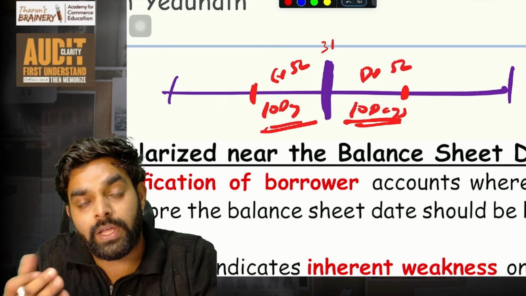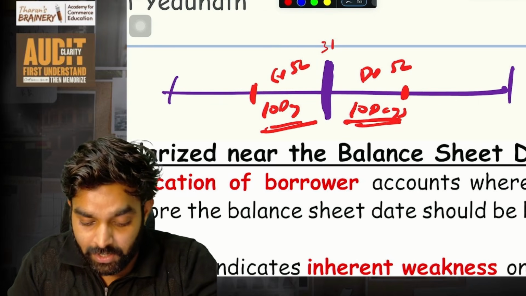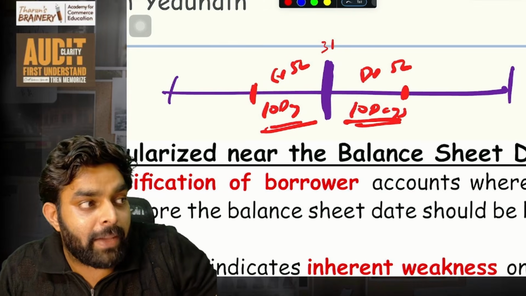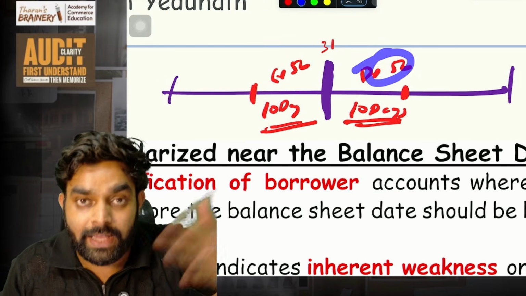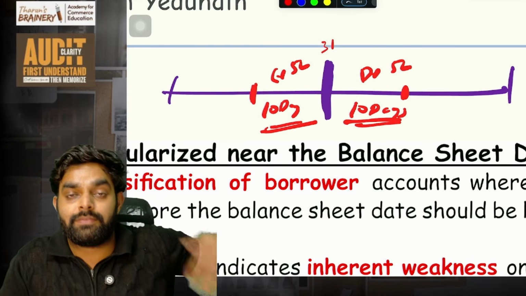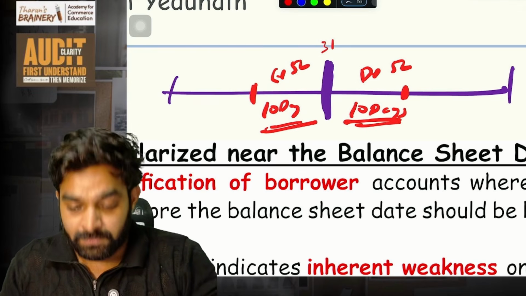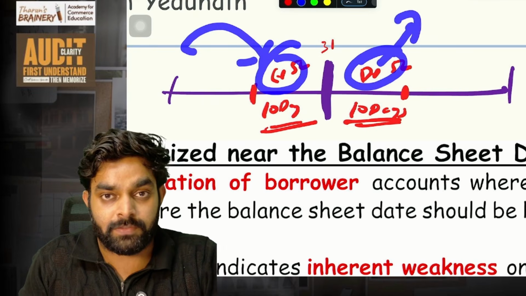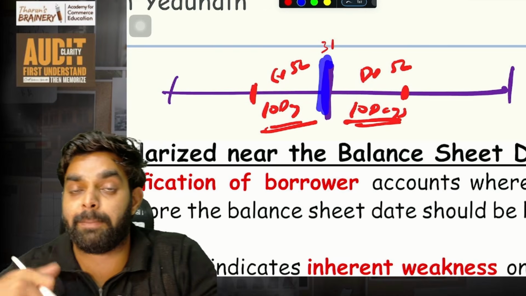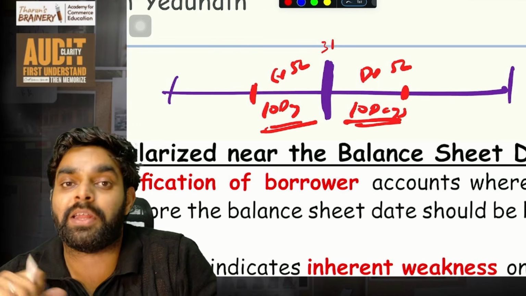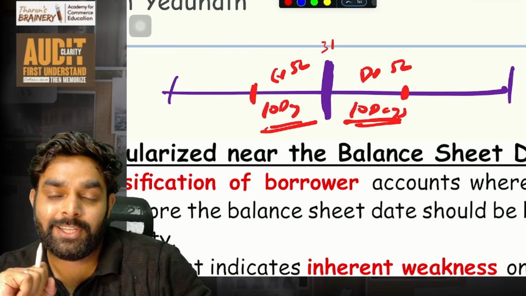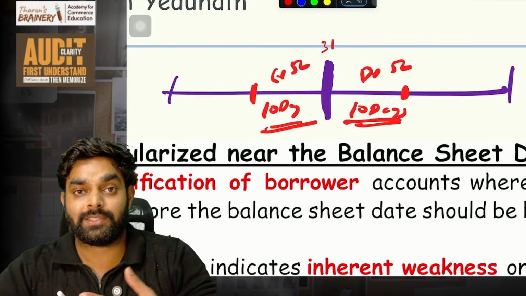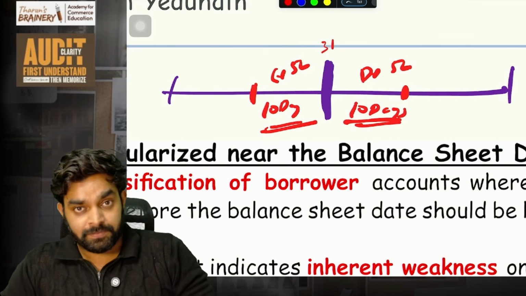And he has a good tie-up with the bank manager. So after 31st March, in the first week of April, the bank manager will give another 5 crore rupees to Adani, like another loan. He will give this 5 crore back to Adani. So basically, Adani put 5 crore from somewhere, and after 31st March, he is taking it out. So what is actually happening on the balance sheet on 31st March? Adani's account is not an NPA. So Adani is saved. These borrowers and bank managers together may do these kinds of fraud.